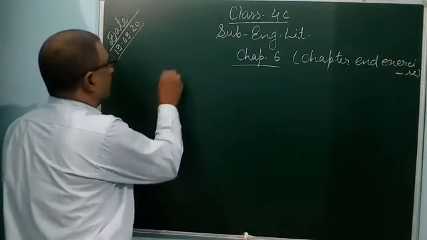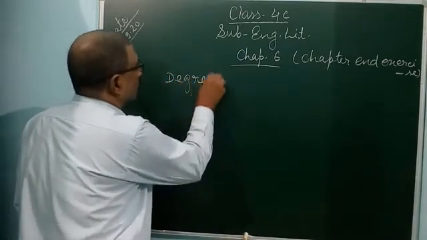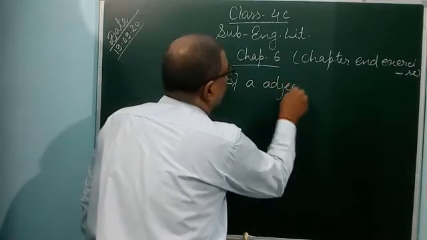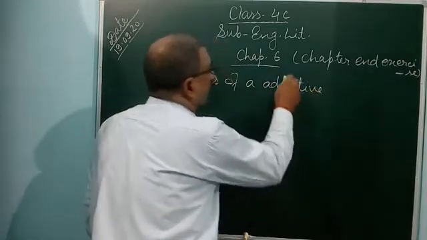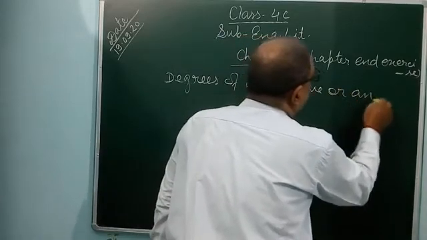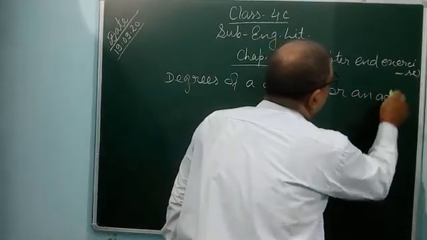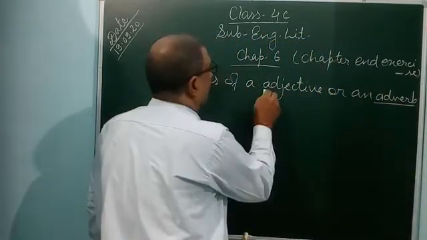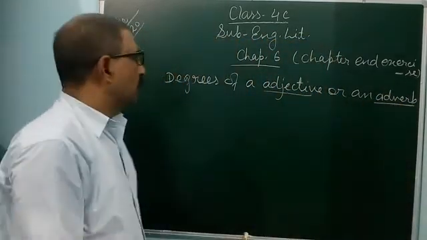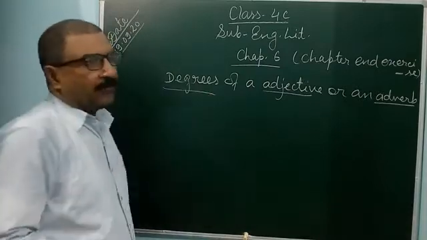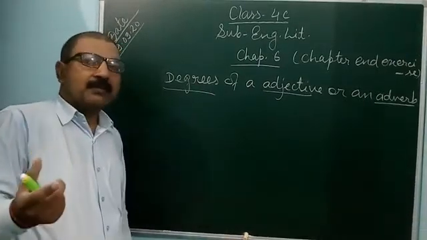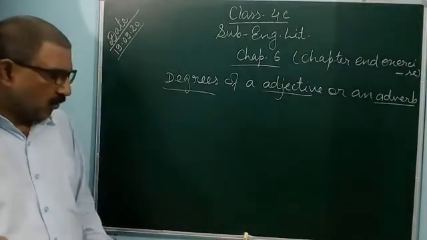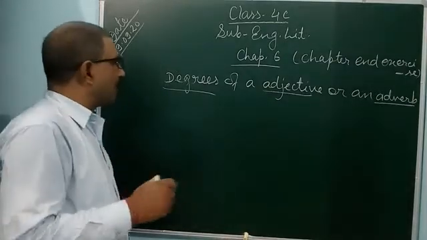So degrees of an adjective or an adverb. Degree means in how many ways we can represent an adjective or adverb. So these are called degrees.